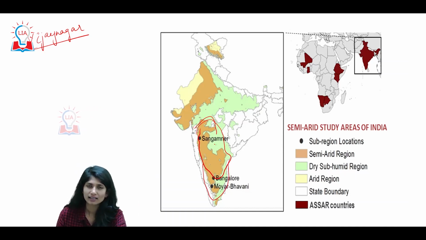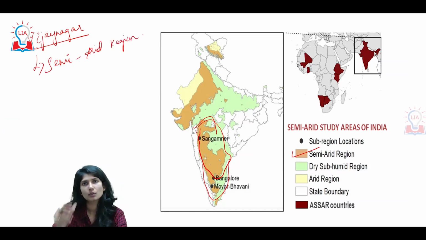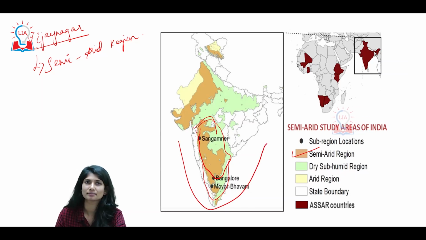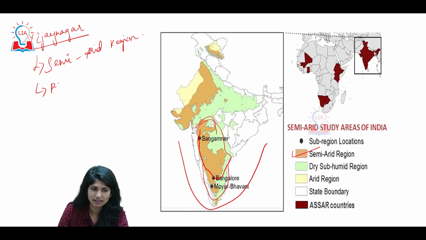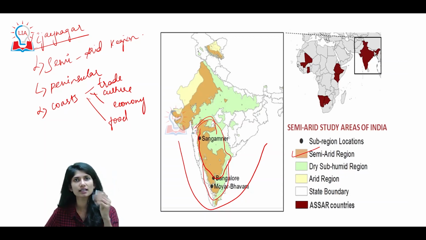What area does the Vijayanagar Empire fall under? The area of semi-arid region. This is the keyword you can use in your mains exam. Vijayanagar area fell in the semi-arid region of peninsular India, which meant they widely utilized their coasts for trade, culture, economy, food, tradition, name it, it is there.